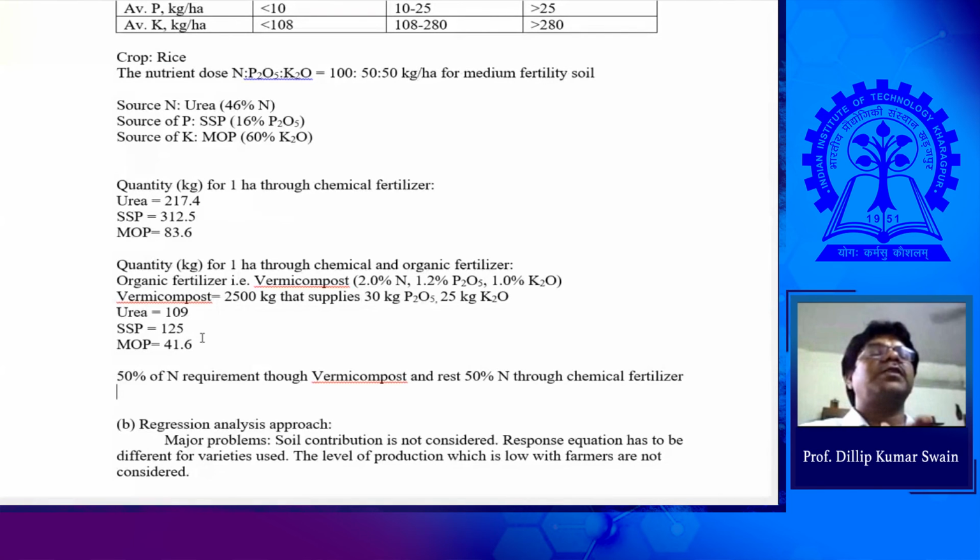The farmer has what sources available. If the farmer has a huge amount of organic sources and different sources available, he can meet the requirement, then we can think of reducing the use of chemical fertilizer. If the farmer has fewer sources available, then you have to apply more chemical fertilizers, because we don't want to sacrifice the production. We want to maintain the production. We don't want any yield penalty. At the same time, we must maintain sustainability. That means we don't want to harm the environment. In case many sources are available, then we can go on reducing chemical fertilizer.